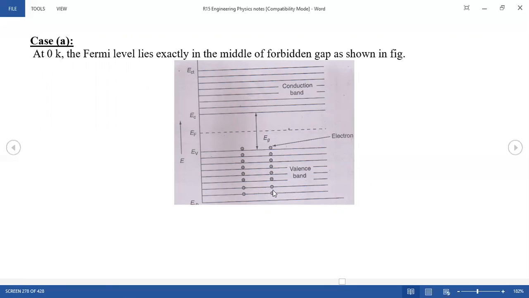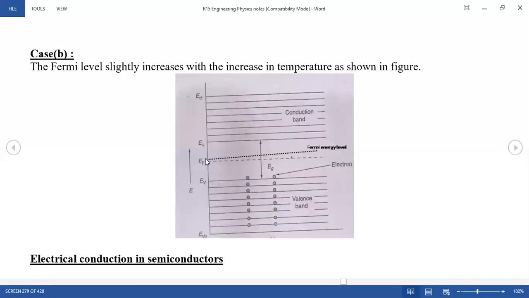This is your lower level, the valency band. In between, the forbidden gap means there is an energy gap. What is the energy gap? 1.1 electron volts. The Fermi level is the average energy level between the conduction band and the valency band. If you give some temperature, thermal energy, what happens? You can find here that the Fermi level is slightly shifted.